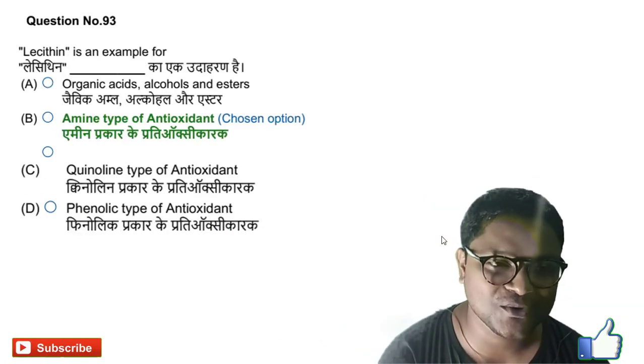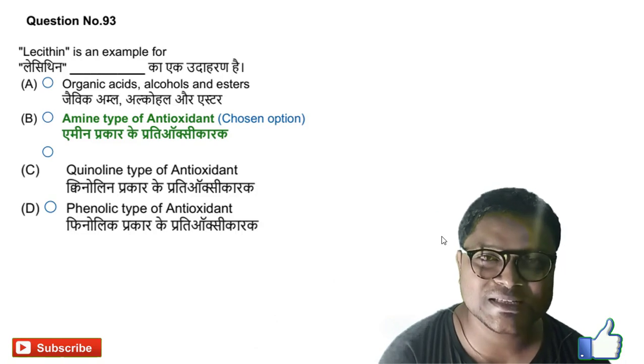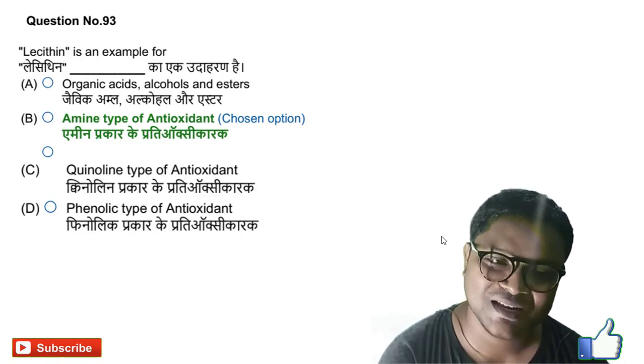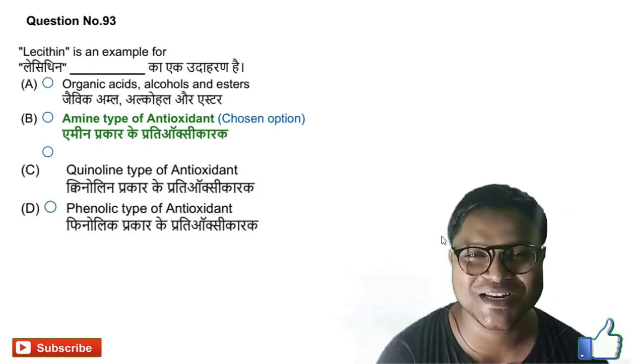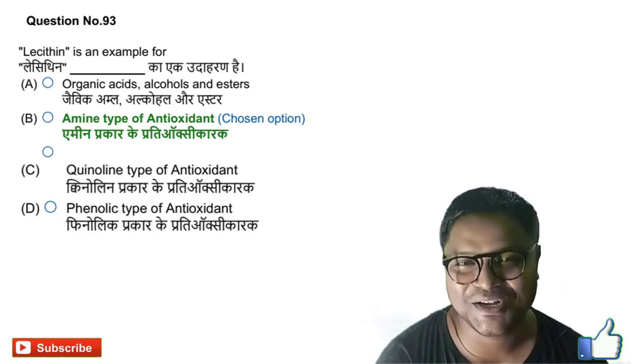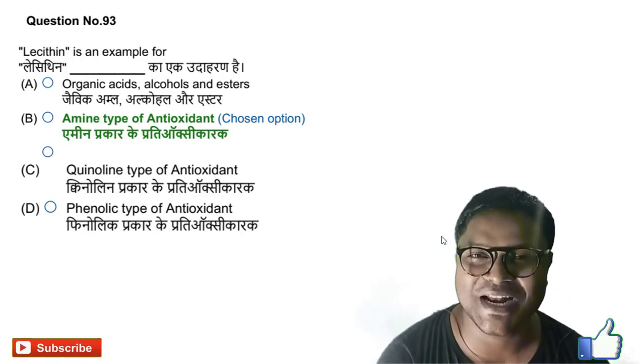Next question, question number 93. Lecithin is an example of dash. You know that lecithin is an antioxidant, so it is an amine type of antioxidant. Option B is the right answer for it.